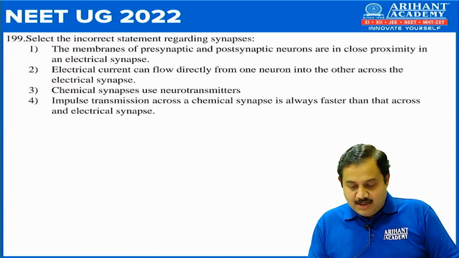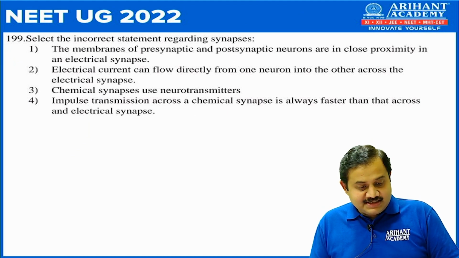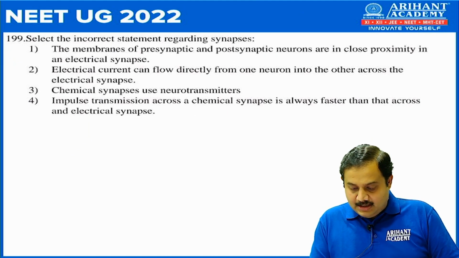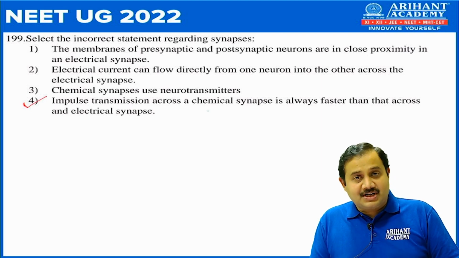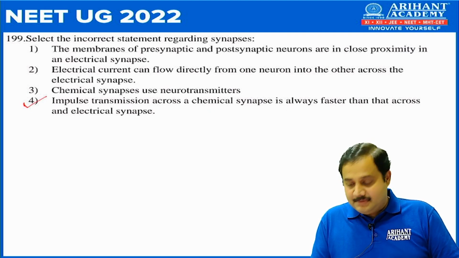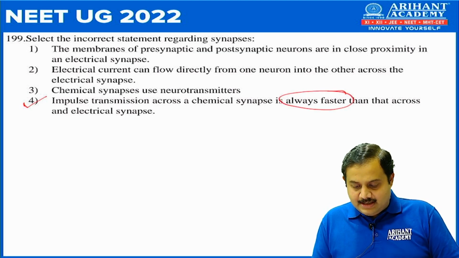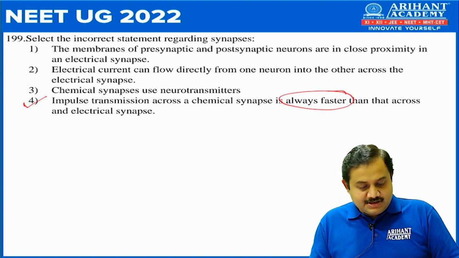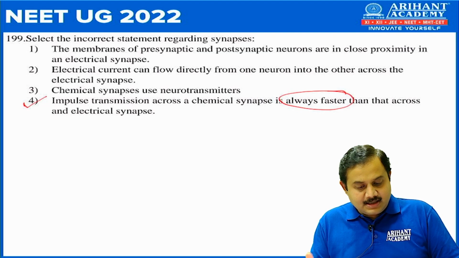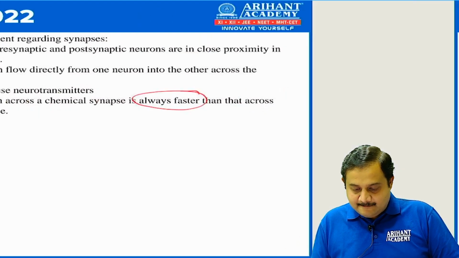Next, 199. Select the incorrect statement regarding synapses. So here the incorrect is number 4, where they have written impulse transmission across a chemical synapse is always faster than across the electrical synapse. So that's incorrect, because transmission in an electrical synapse is much faster than in a chemical synapse.